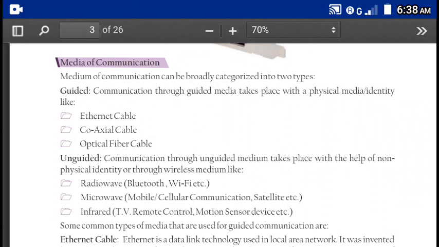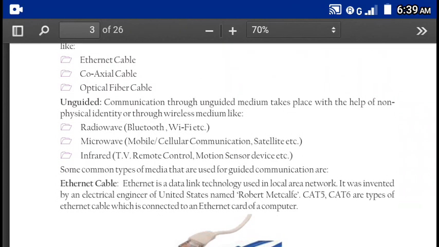Unguided communication takes place with the help of non-physical entity or through a wireless medium, like the radio wave used to connect Bluetooth or Wi-Fi. Microwave we are using for mobile network through satellite. Infrared is generally used in TV remotes, motion sensor devices like video games, etc., which are being controlled with the help of a remote.